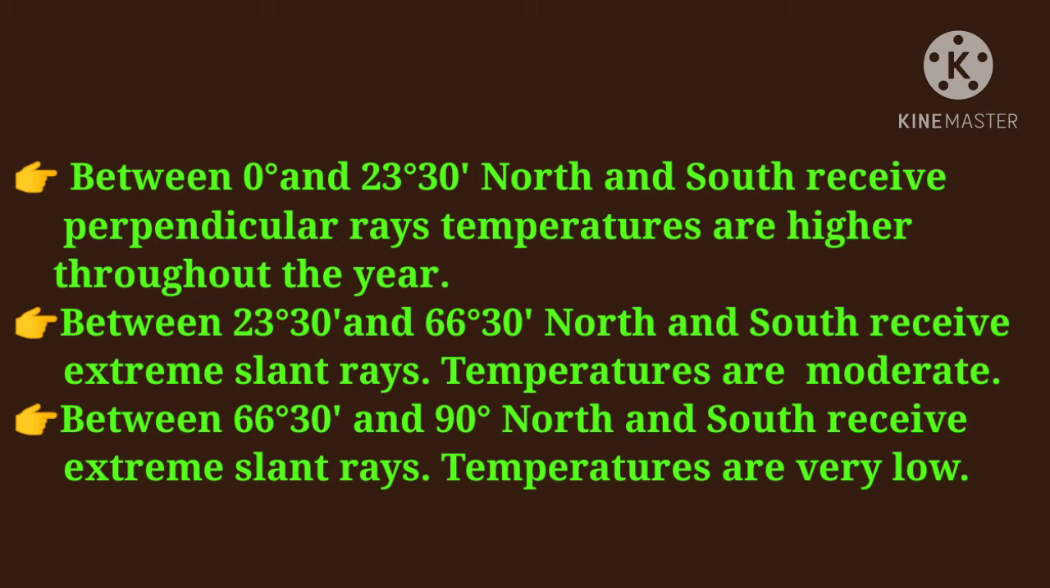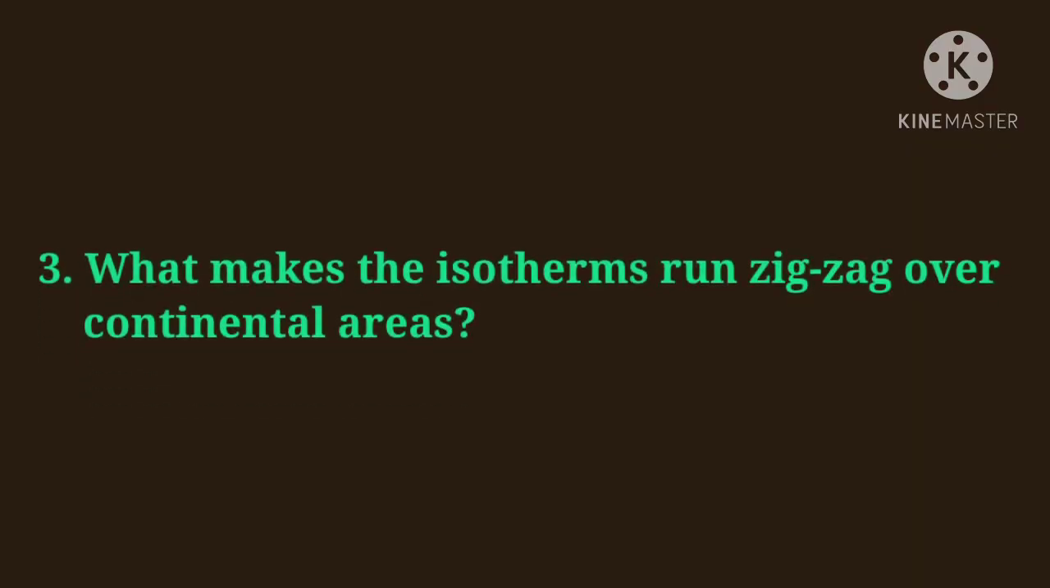Between 23 degree 30 minutes and 66 degree 30 minutes north and south receive slant rays, and hence temperatures are moderate. Between 66 degree 30 minutes and 90 degree north and south receive extreme slant rays, hence temperatures are very low. Third question, what makes the isotherms run zigzag over continental areas?